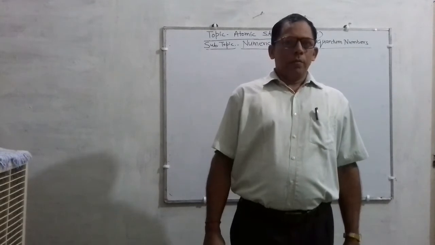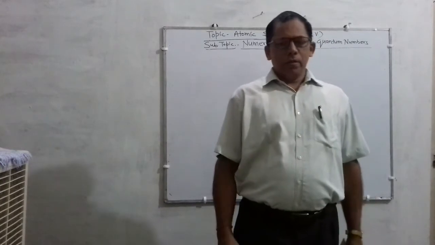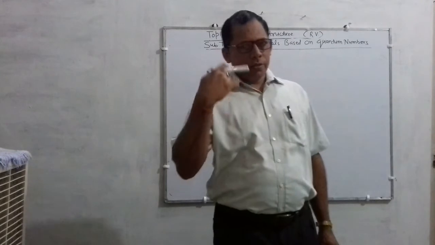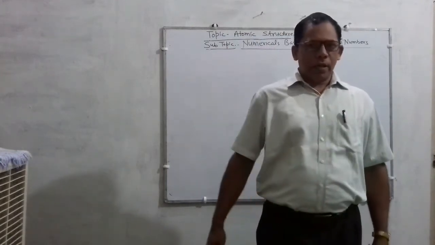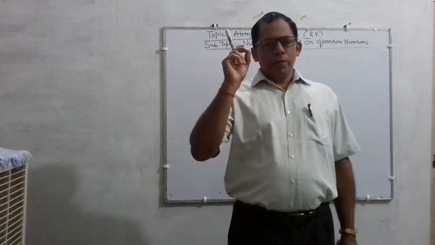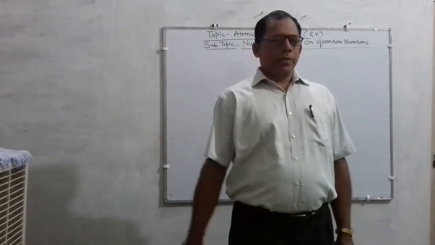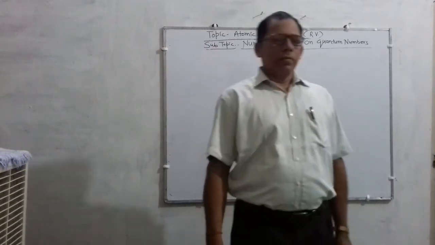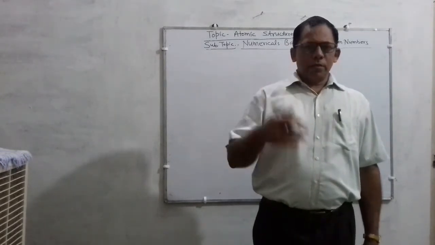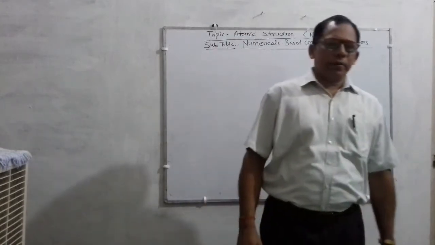So you must prepare in this very chapter quantum numbers, orbitals, electronic configuration and electronic configurations of ions including cation and anion, and mainly the numericals which are given in your book about the de Broglie equation or dual nature of particle.